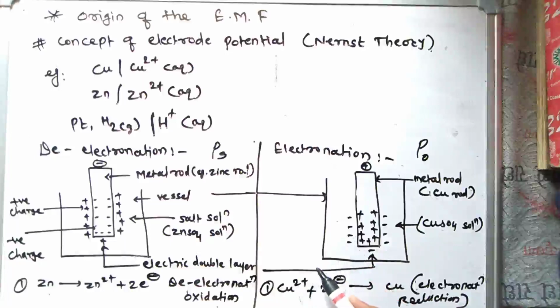So the metallic electrode gets positively charged, and due to this electrostatic force any further transfer of metal ions is prevented and the electrical double layer is formed. So in this process electronation occurs, that is, reduction of the metal ions takes place, and the reaction is given as Cu2+ + 2e- gives Cu, that is a reduction process.